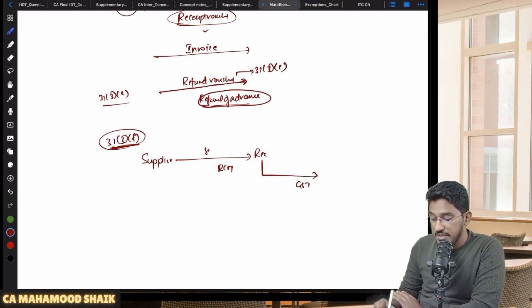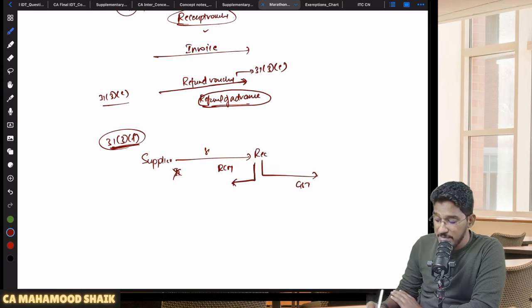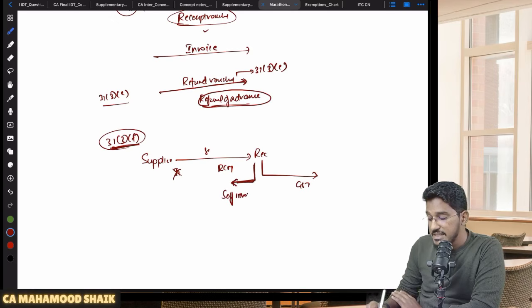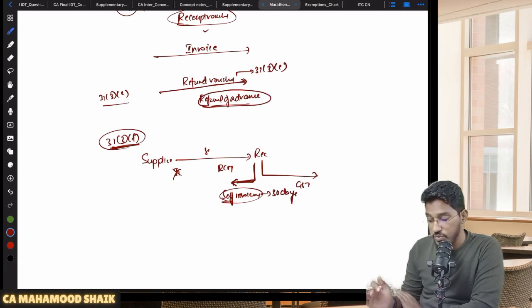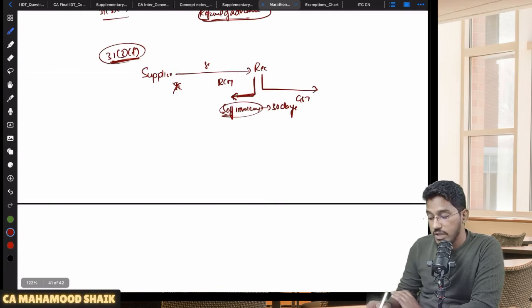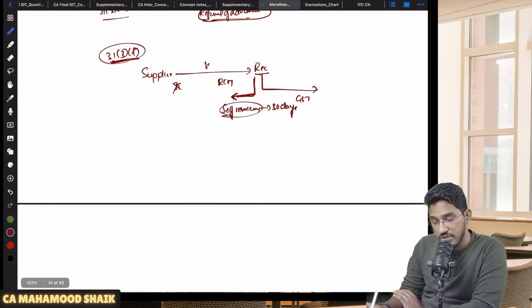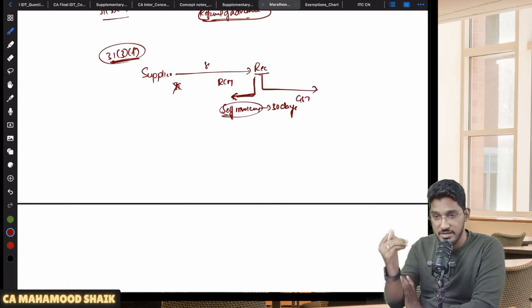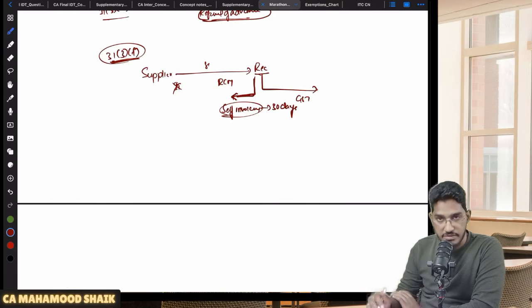In that case, if the supplier is registered, he will give a tax invoice. In case the supplier is unregistered, the supplier will not give any invoice. The recipient himself has to do a self-invoicing under Section 31(3)(f). Within 30 days of receiving the supply, you are required to issue that self-invoice. But this will happen only when you are a recipient receiving the supply under reverse charge mechanism, and when the supplier is unregistered, then only you are required to issue a self-invoice.